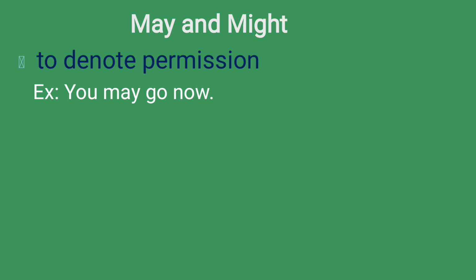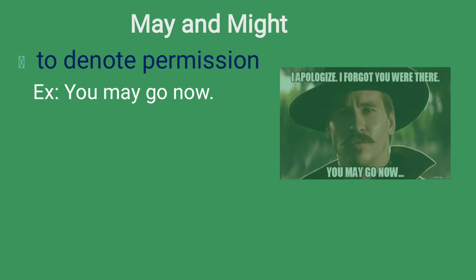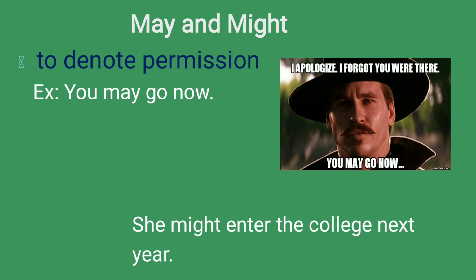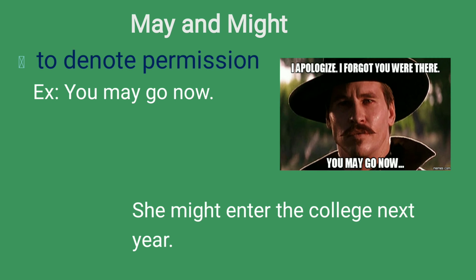That means granting permission. You may go now. In this, may is used to give permission to someone to go. In the next example, she might enter the college next year. In this sentence, she is given the permission to enter college only next year.